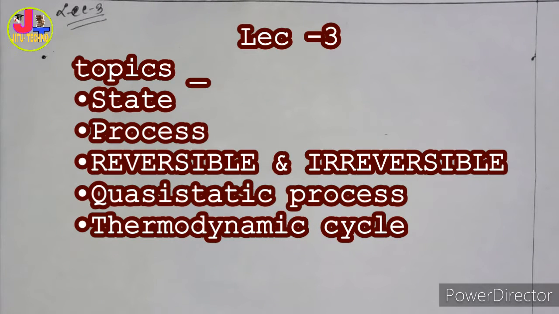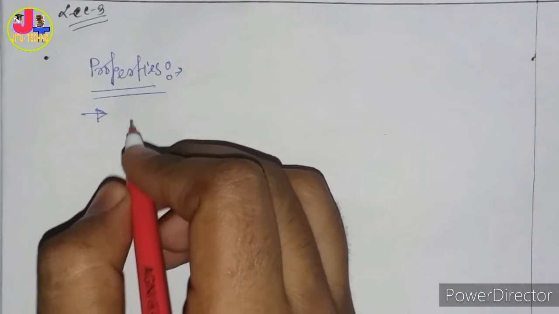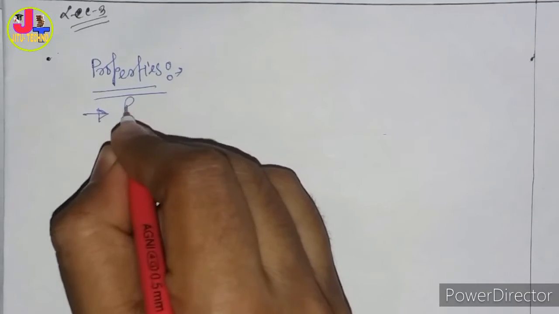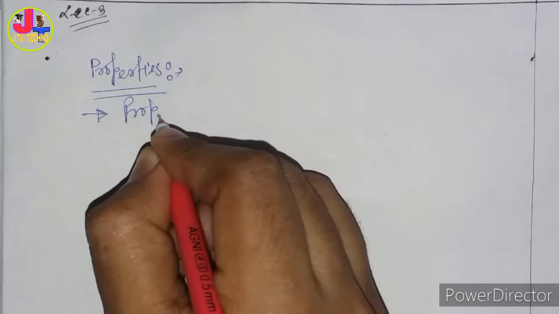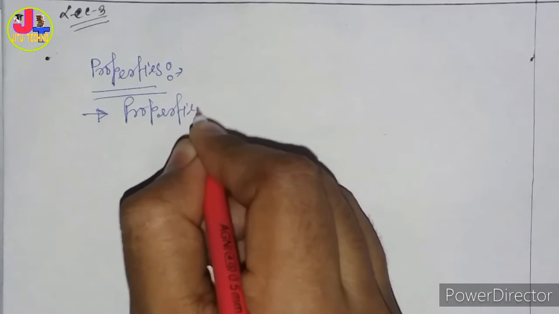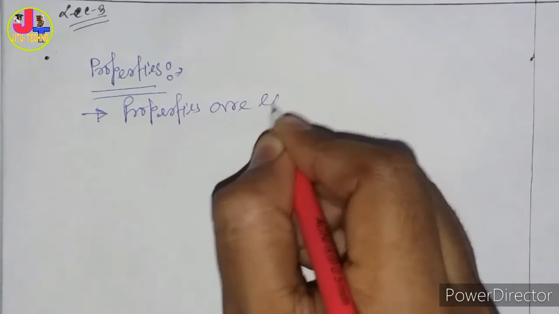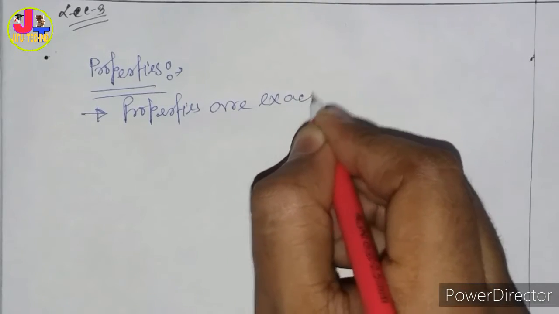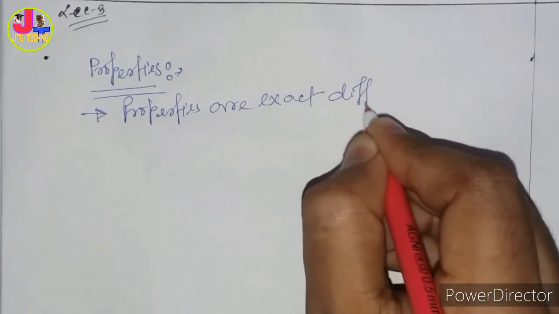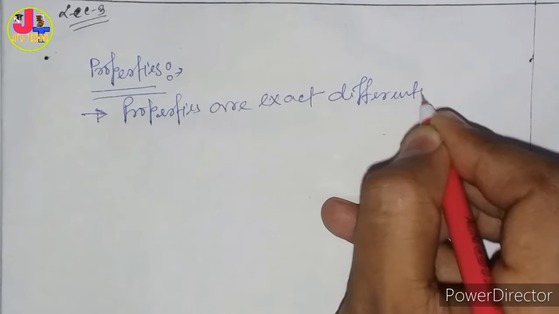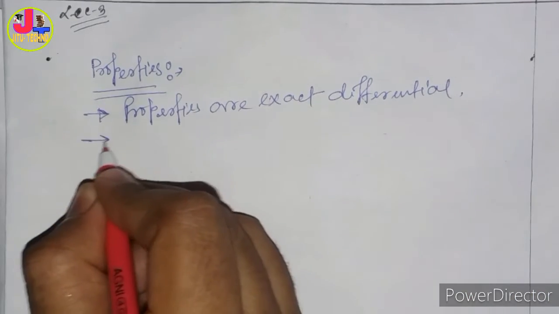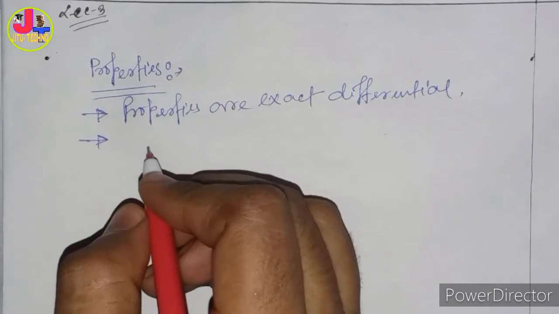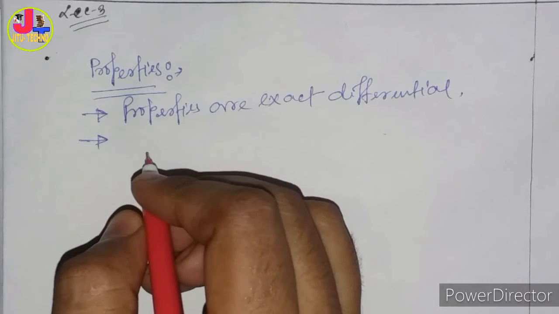In the previous class we discussed up to properties. Now we are discussing something more about properties. Properties are exact differentials. Then you can say properties are point functions or state functions.